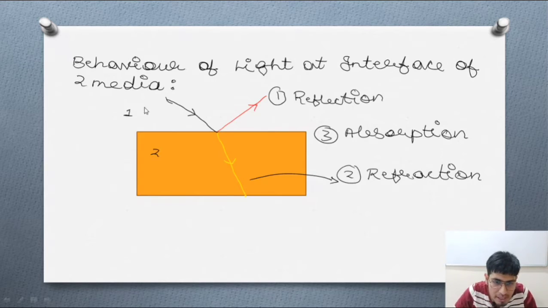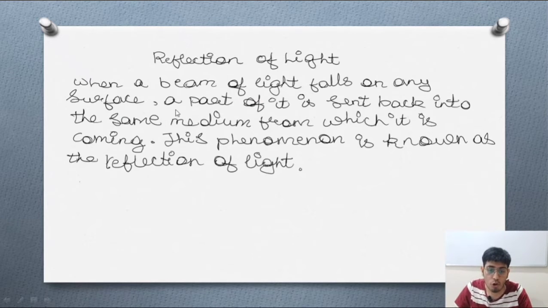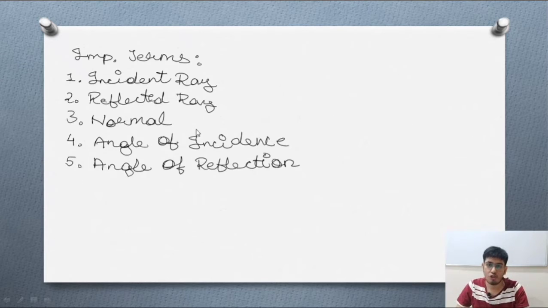This medium is one and this medium is also one, which means reflection always takes place in the same medium. It is not possible that reflection takes place in another medium, and if it takes place in another medium, it is basically known as refraction. So this is known as reflection, and that's all for reflection.